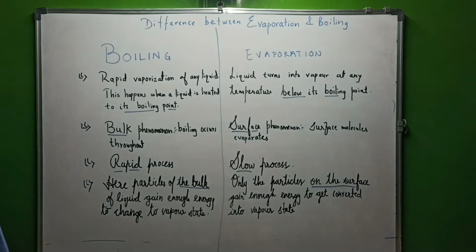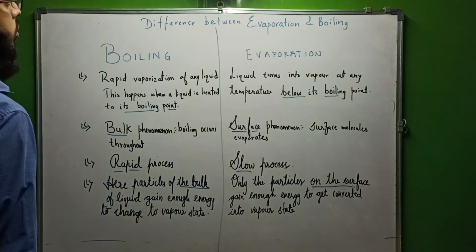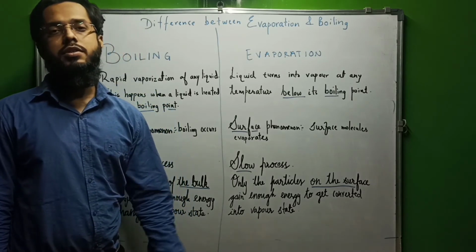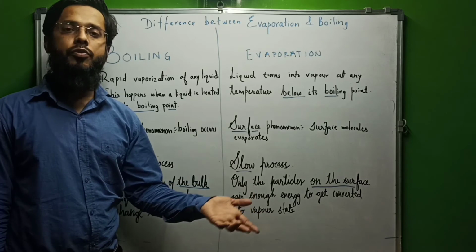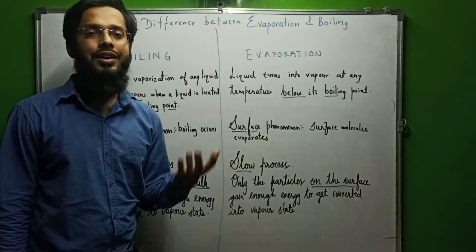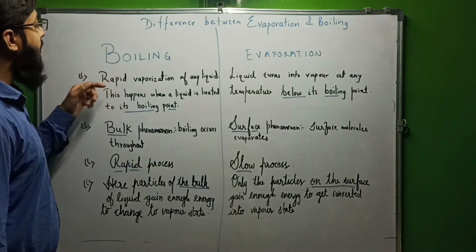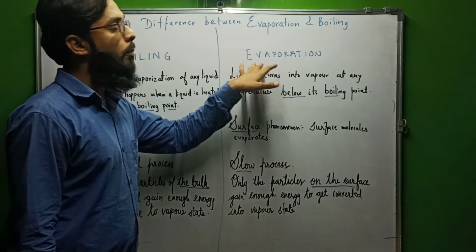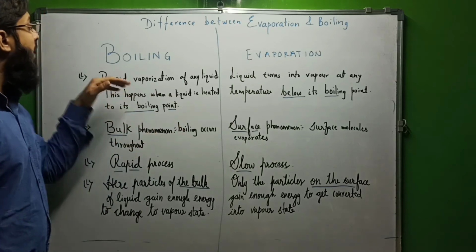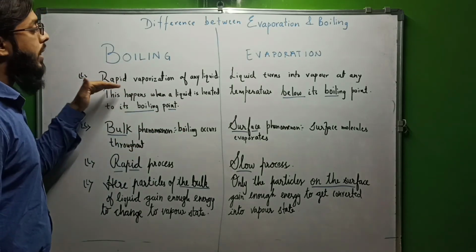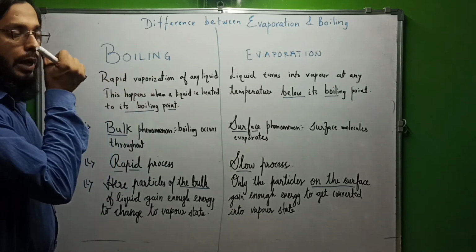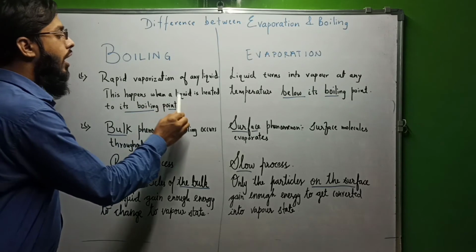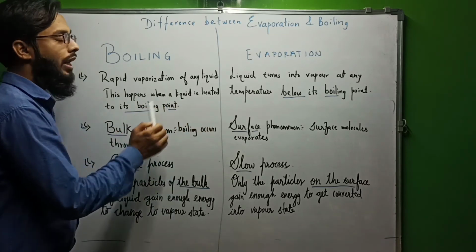Good morning, dear students. Today we're going to talk about the difference between evaporation and boiling. So far we have discussed that evaporation is a surface phenomenon, boiling is a bulk phenomenon. Let's see some differences. Boiling is a rapid vaporization. Both in case of boiling and evaporation, liquid changes to vapor. But boiling is rapid vaporization of any liquid, water or any other liquid. And this happens only when a liquid is heated to its boiling point.